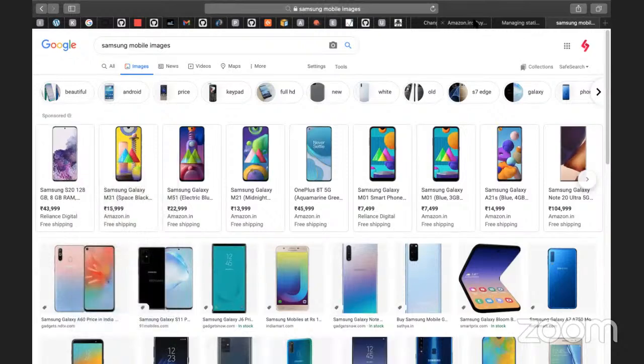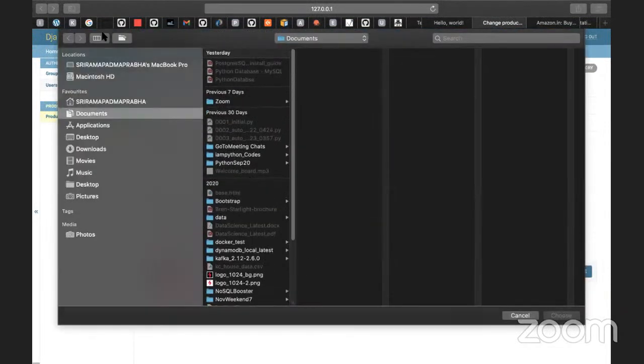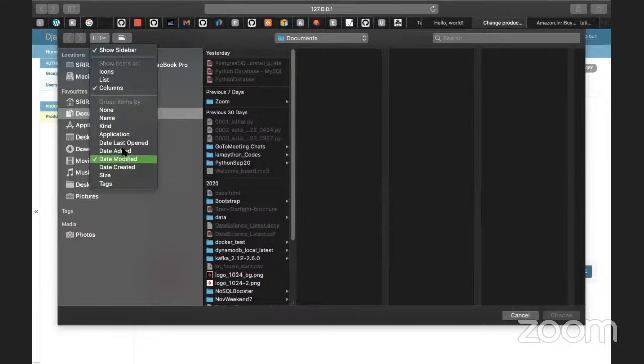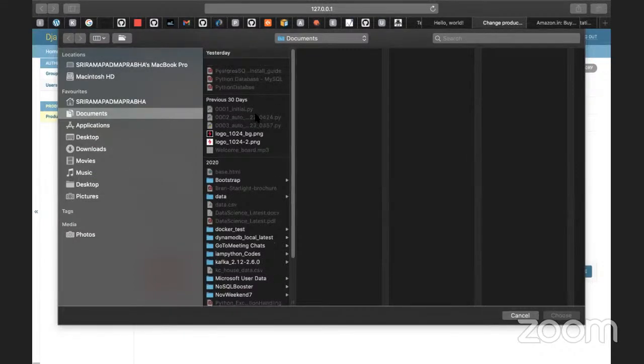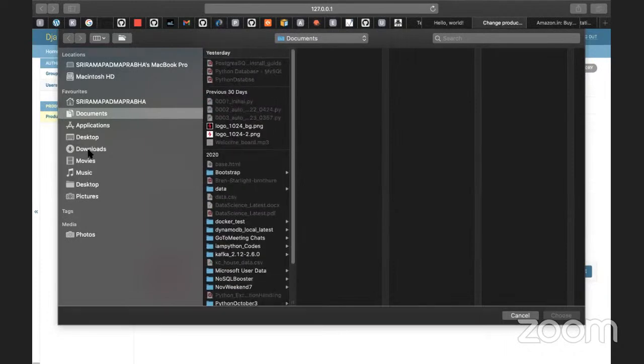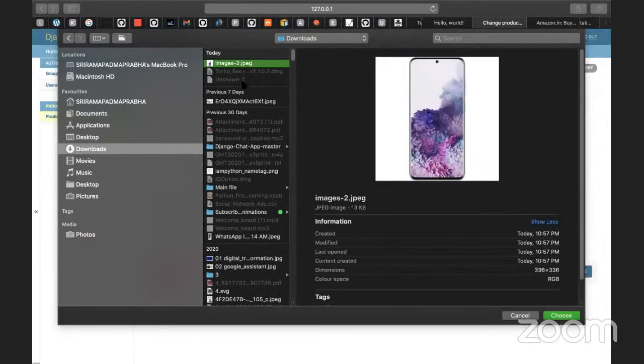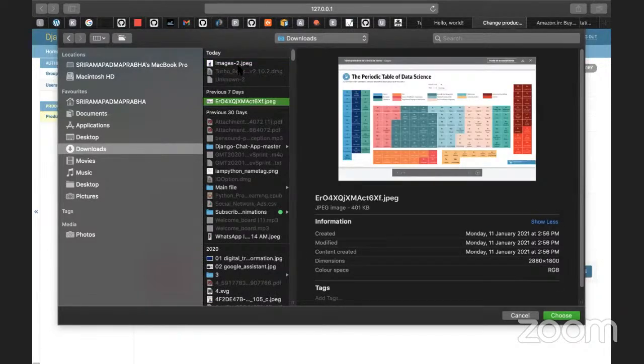So what I'm going to do, guys, I'll go to this change product. I'll use this choose file. I just now downloaded it, so I will use last modified, last added. Not in this, go to the downloads.